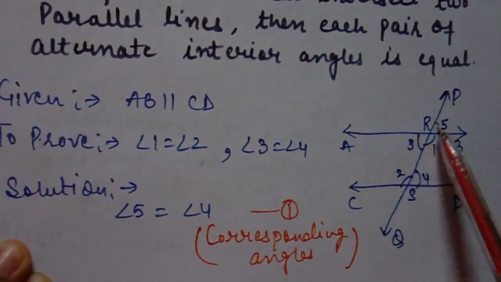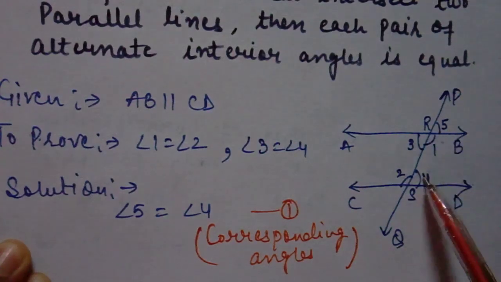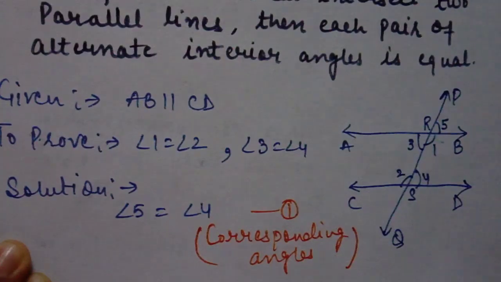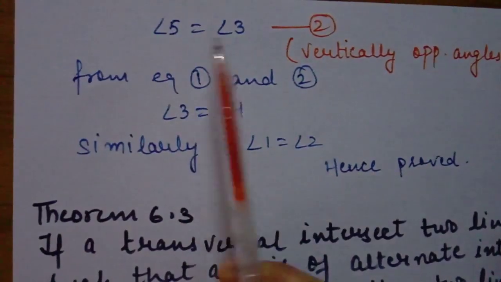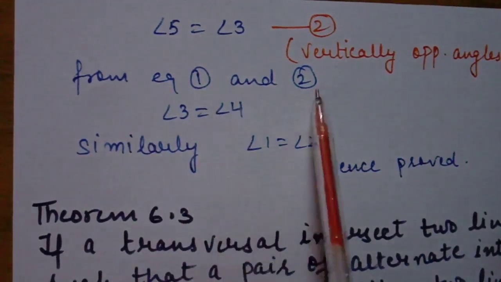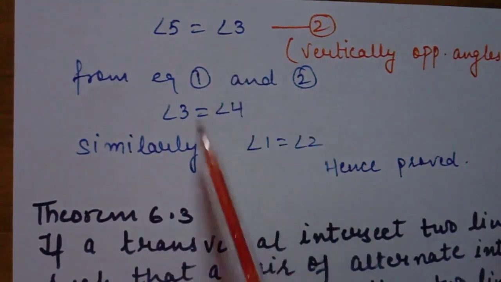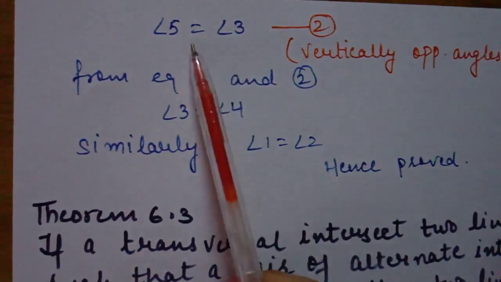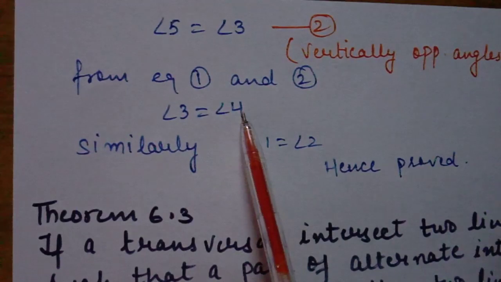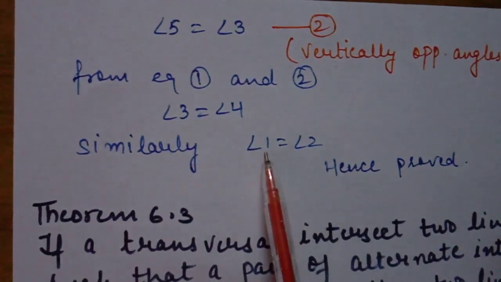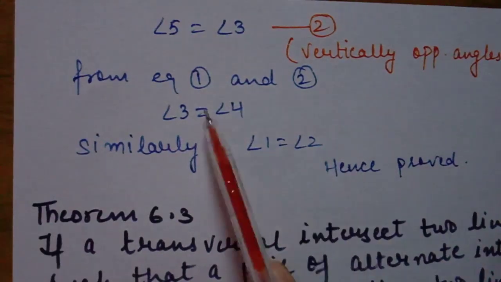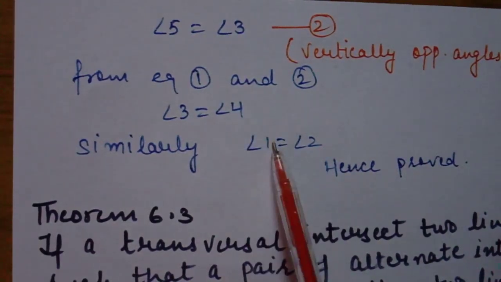Now what is the relation between 3 and 5? 5 and 3 are vertically opposite to each other, so 5 is equal to 3. Reason, vertically opposite angles. From the first and second equations, because 3 is equal to 5 and 5 is equal to 4, 3 and 4 are equal to each other. Similarly, we can prove angle 1 is equal to angle 2. So the theorem is proved. A pair of alternate interior angles are equal to each other.